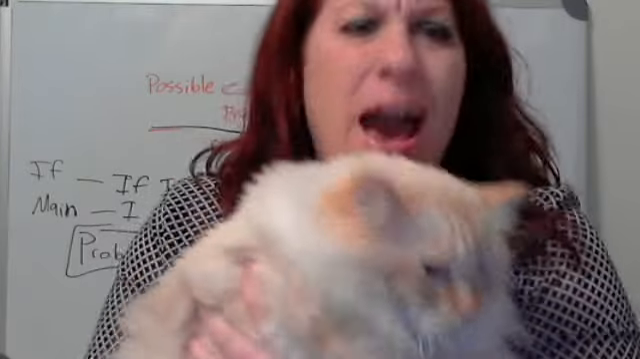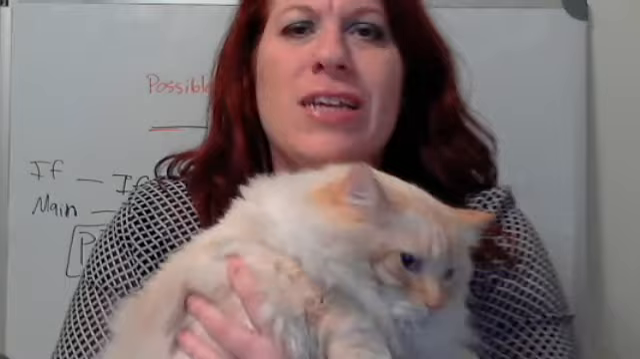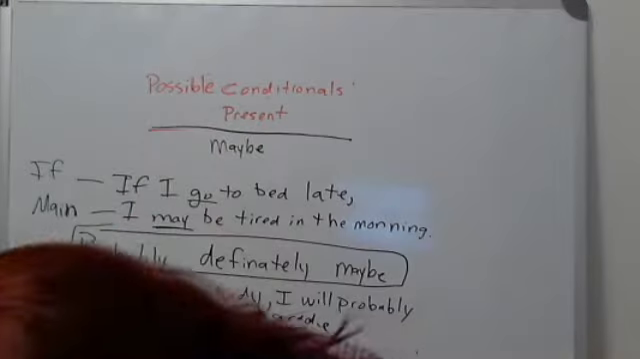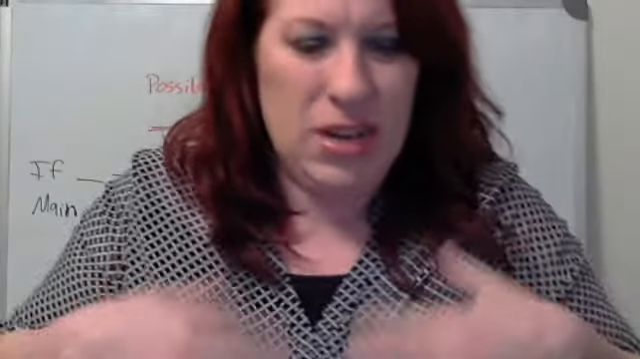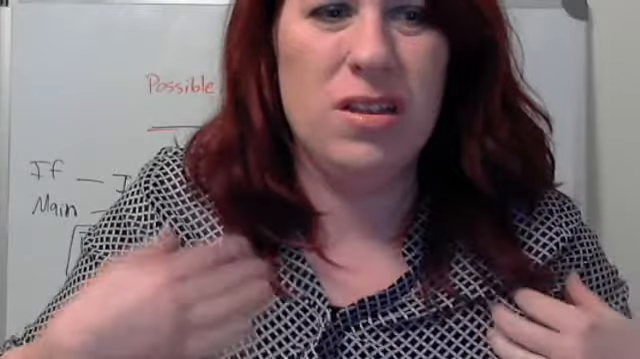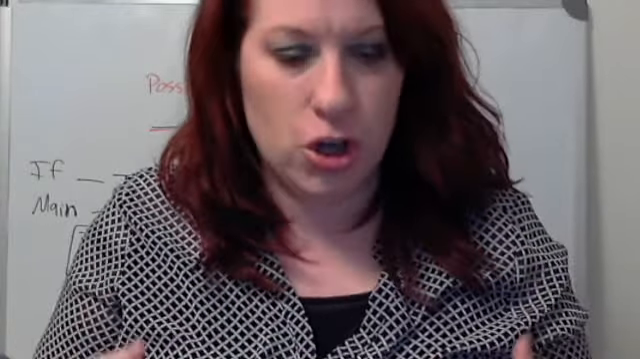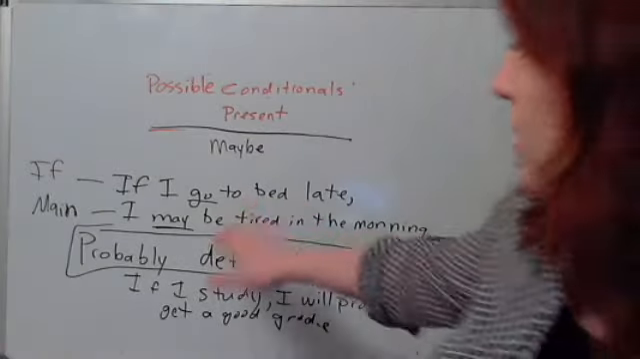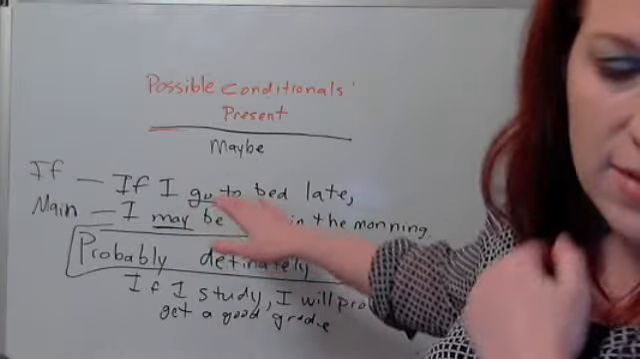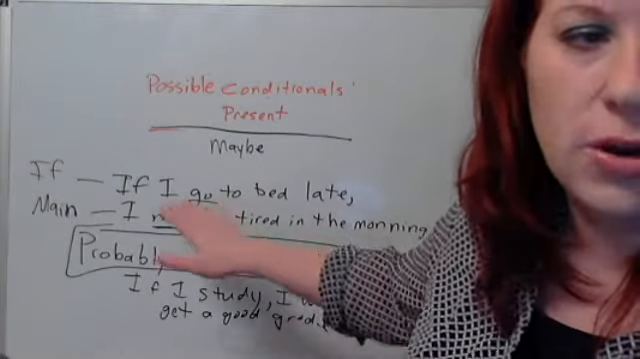In possible conditions, we can have present continuous verb forms. If I am holding this cat, my shirt is definitely going to get furry. He has a lot of fur. This is a big cat. Okay? So if I am holding that cat, I am definitely going to get fur on my shirt. Okay? So we can use present tense, we can use present continuous, and we can use modals here. Okay?